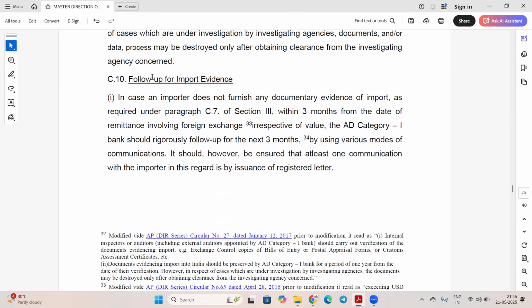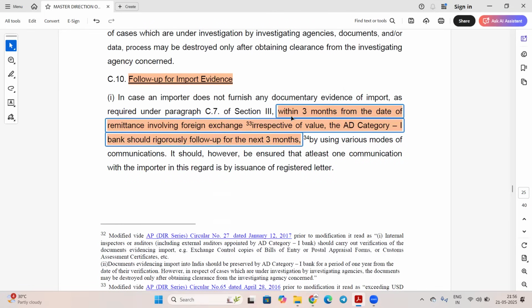Okay, next is follow-up of import evidence. In follow-up, within 3 months from the date of remittance involving foreign exchange, irrespective of the value, the AD Category bank should rigorously follow up for the next 6 months. Okay, so within 3 months the customer has to receive the goods. After that, for the next 6 months the bank has to rigorously follow up whether the goods for whatever payment the bank has made have arrived or not, and whether the bill of entry is generated or not.